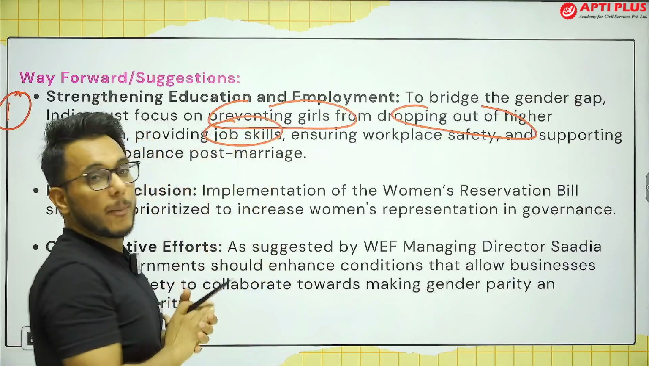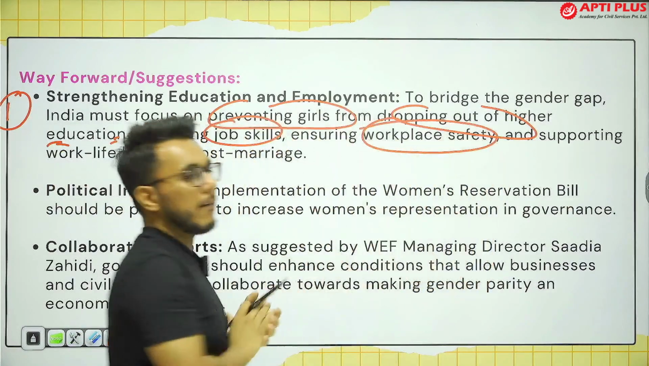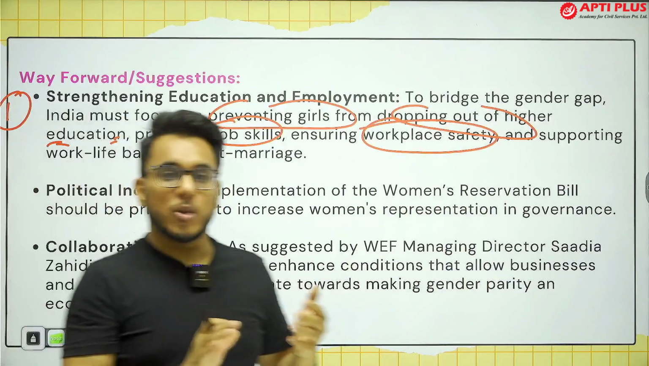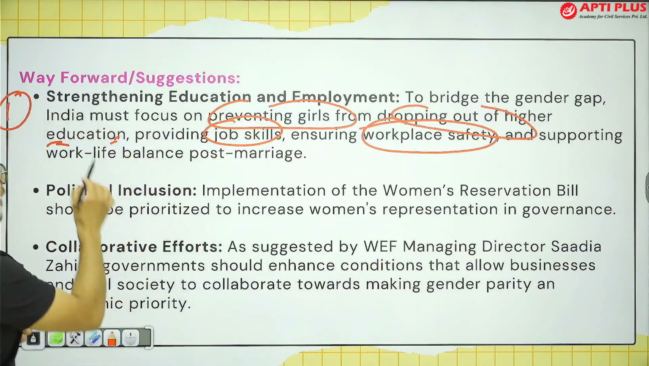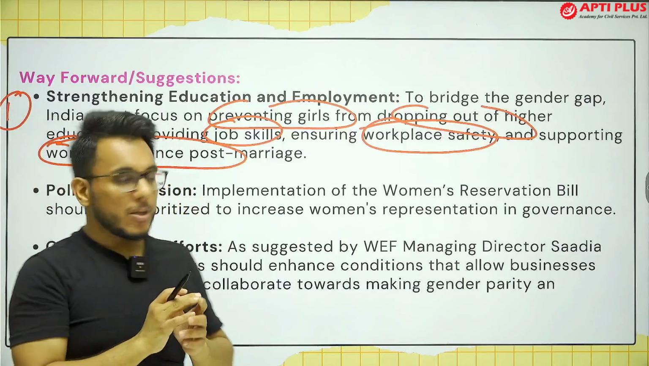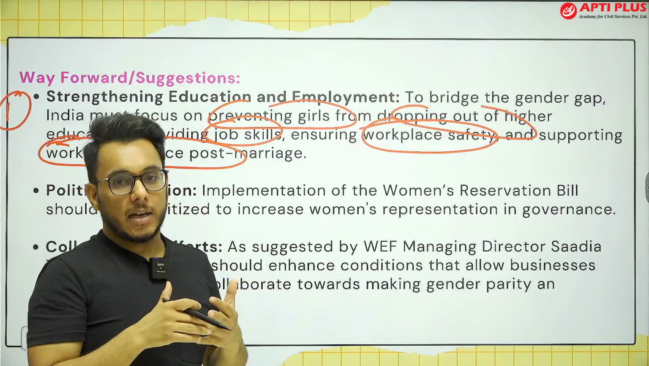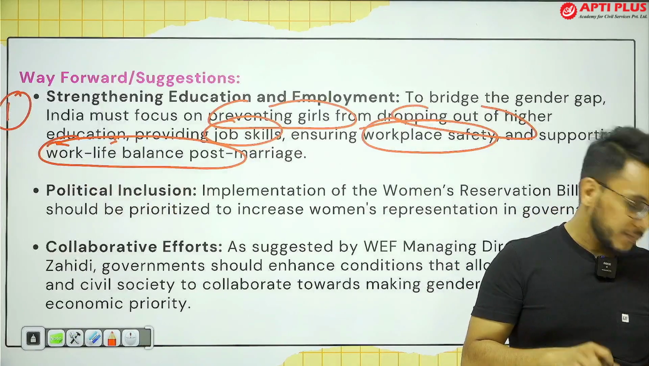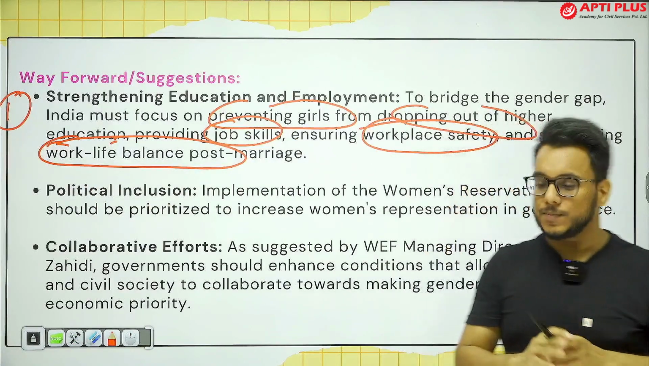Job skills are to be provided in higher education so that women become more employable. Workplace safety is to be provided. Often women are not confident to travel to their workplace at odd hours because of the physical and sexual harassment they might face. Work-life balance post marriage: women should be supported so that they are able to manage work and life. Basically, dignity of labor should be brought in India. Employers should be careful to ensure that they are giving congenial conditions to all the workers, not only women.